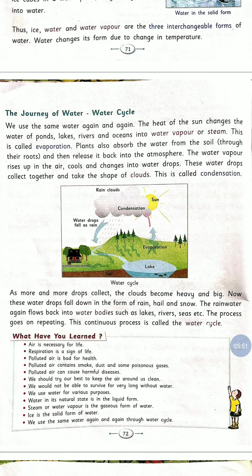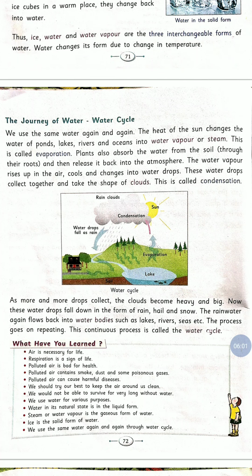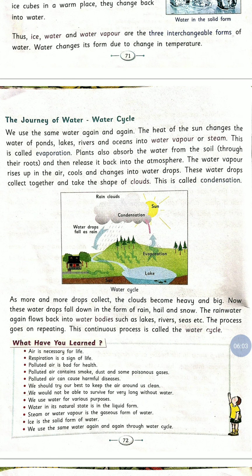Let us see some important points based on this lesson. Air is necessary for life. We know that air is necessary for all living things, and we breathe with the help of air. Respiration is a sign of life. Polluted air is bad for health.